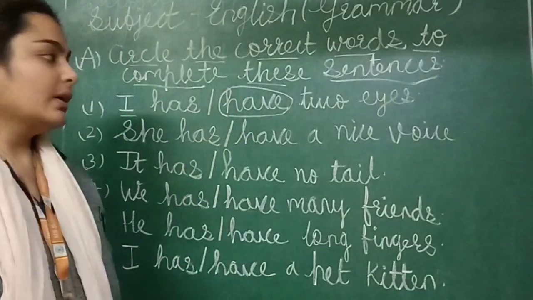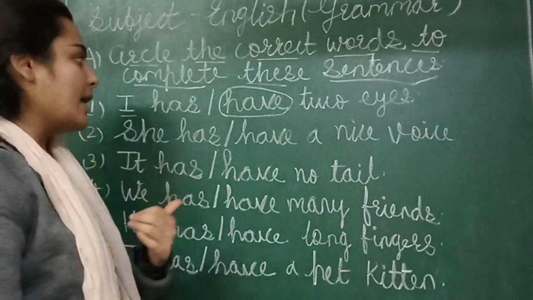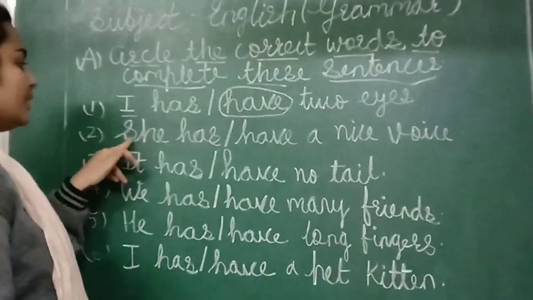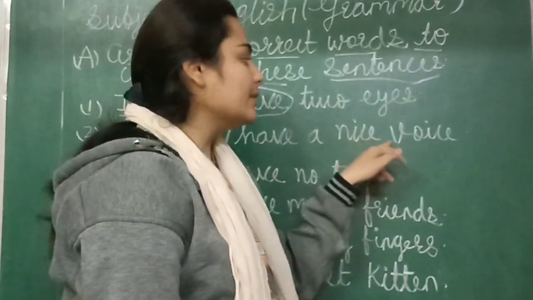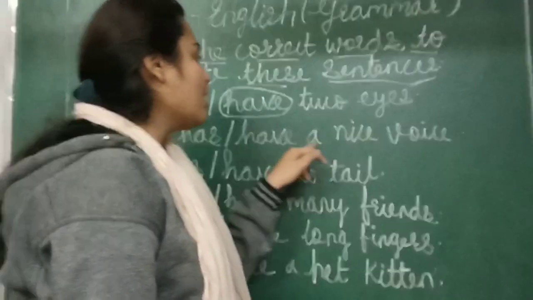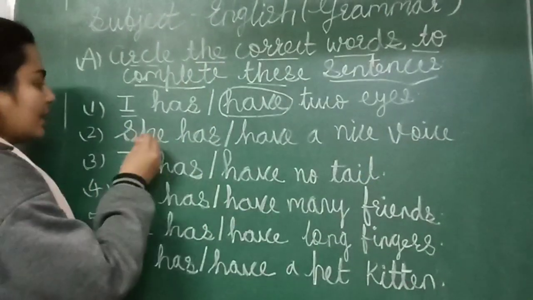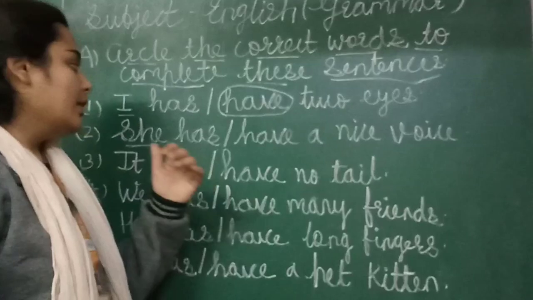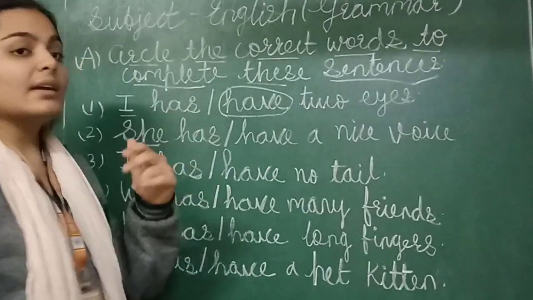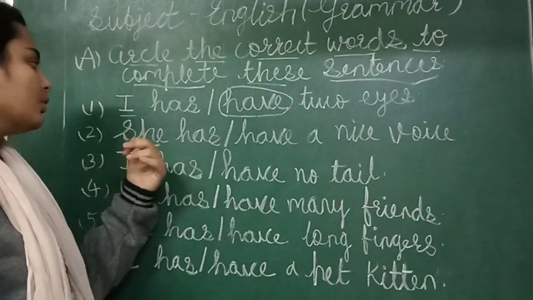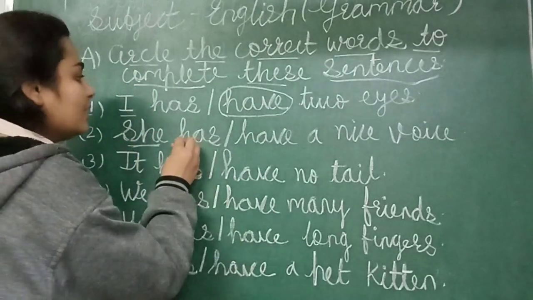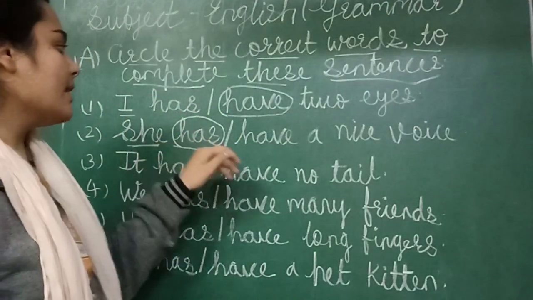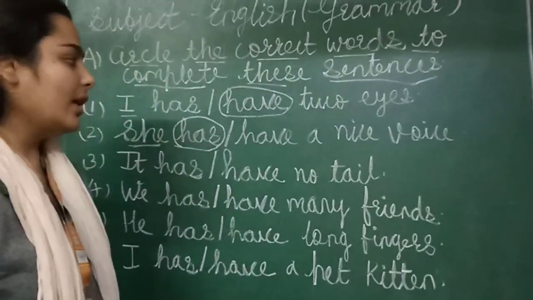As I told you, first person like I. So हम I के साथ क्या use करेंगे? I have 2 eyes. Second number, she has, have a nice voice. What is the first word written here? She. मैम ने आपको समझाया था. I explained to you, we use has with he, she and it. So here first word is she. So we use has. She has a nice voice, right?